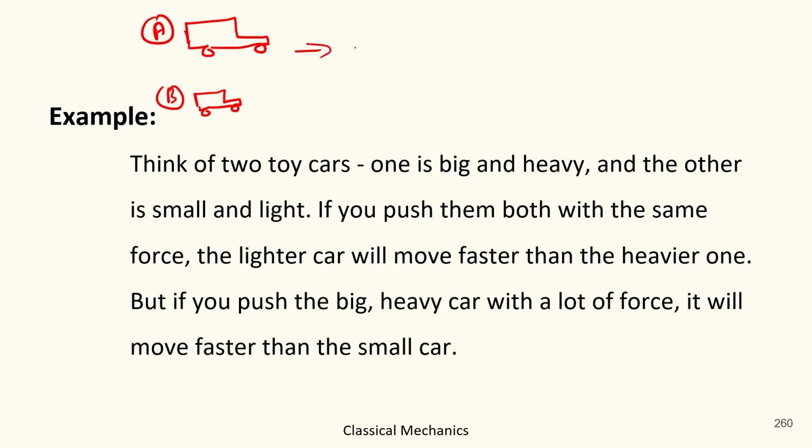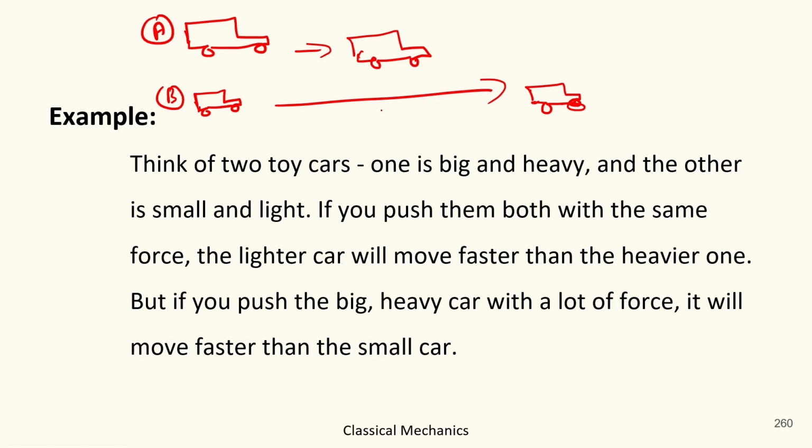When you push both of them, the heavier car moves just this much, whereas the lighter car moves this much, because the force applied on the lighter car is less than the force applied on the heavier car. But the acceleration of the lighter car is more than the heavier car.